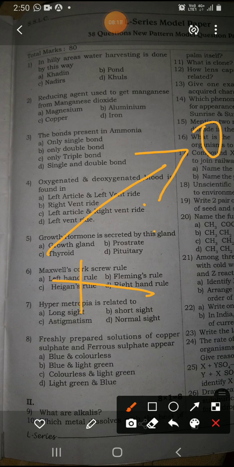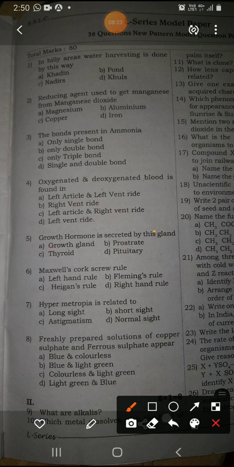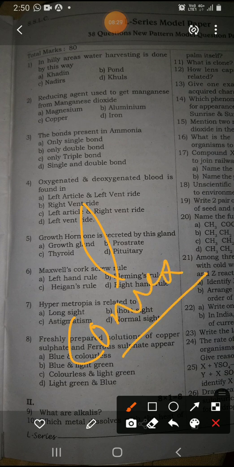For this, a suitable focal length of a convex lens is used, right? A convex lens is used to rectify this defect.